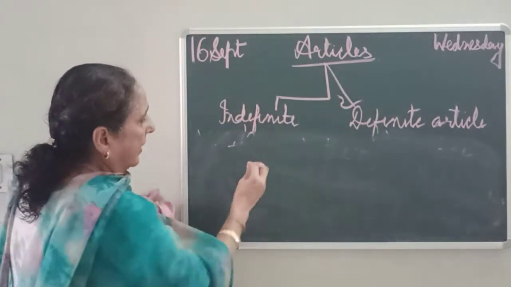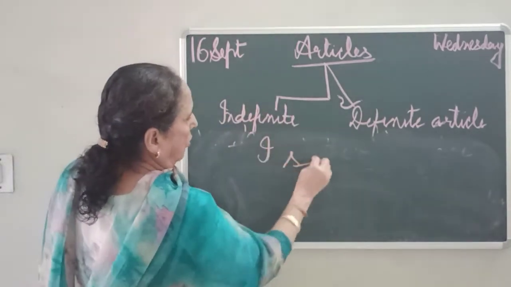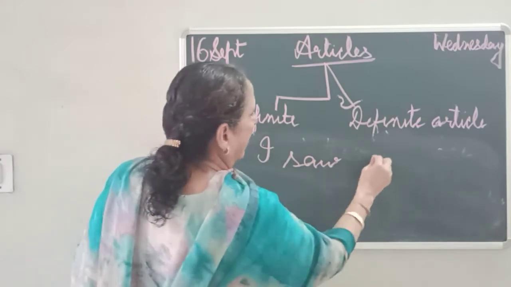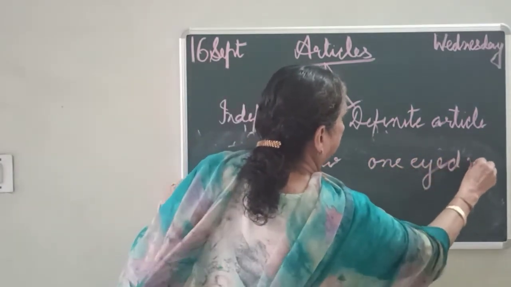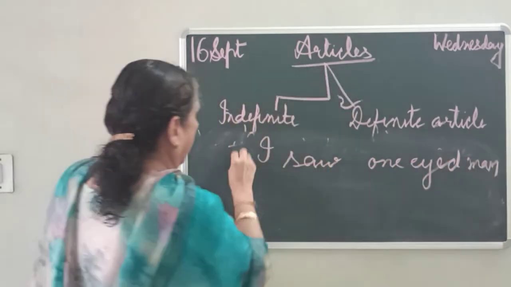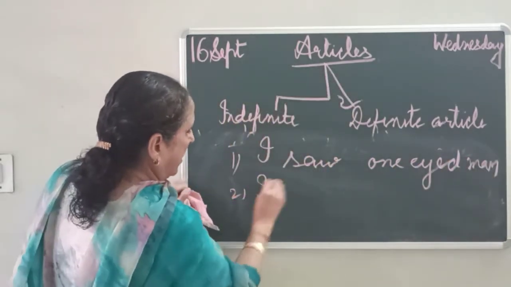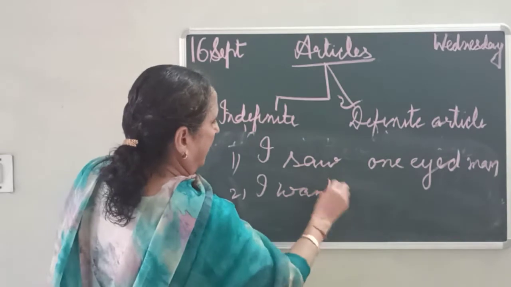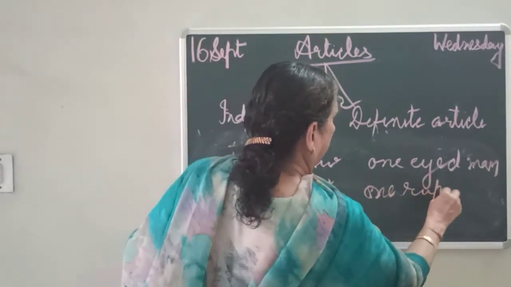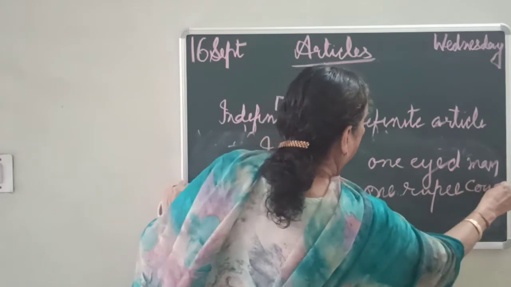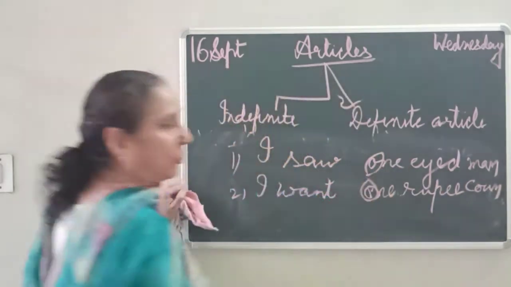See, children, I saw a one-eyed man. ठीक है, one side eyed man. I want a 1 rupee coin. ठीक है, 1 rupee coin. यहाँ पर O is a vowel, but you people what do you write?